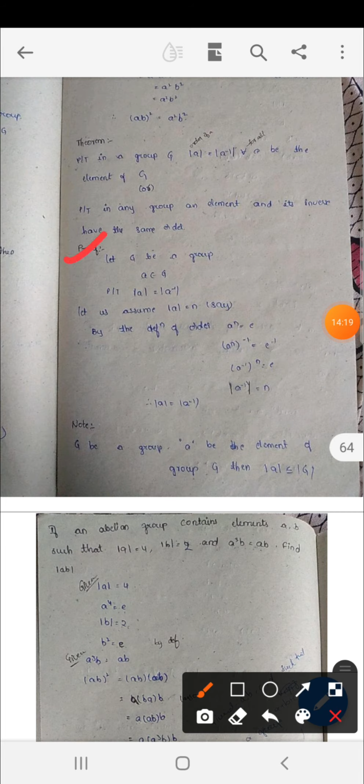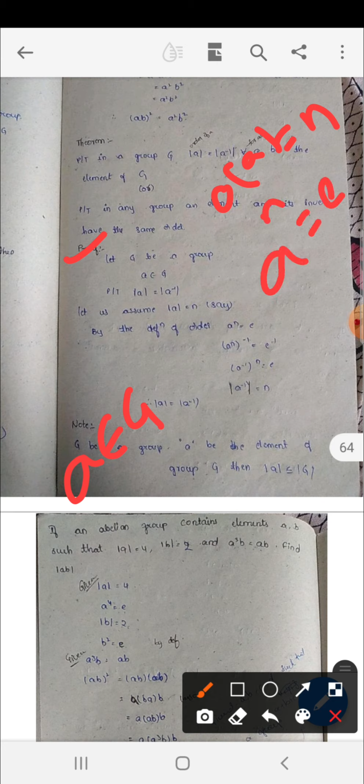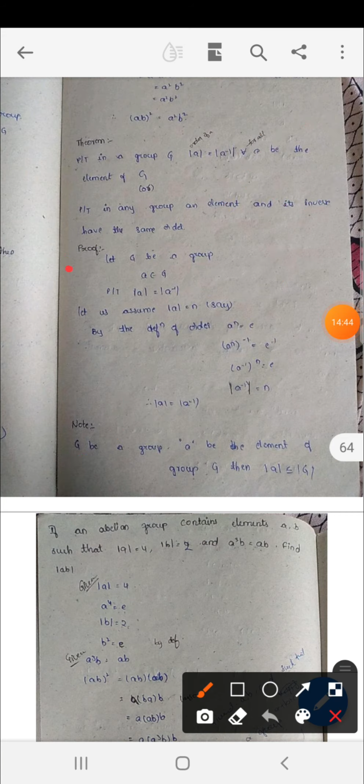Proof: let G be a group, so a belongs to G. Now we have to prove that order of a is equal to order of a inverse. Okay, let us assume order of a is equal to n. Okay, here I am taking order of a value is n, small n. By the definition of order, a to the power of n is equal to e. We know that order of an element. So a to the power of n is equal to e. We have to take both sides inverse. (a to the power of n) whole inverse is equal to e to the power of minus 1.